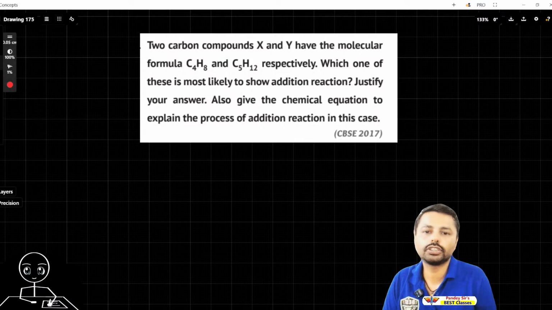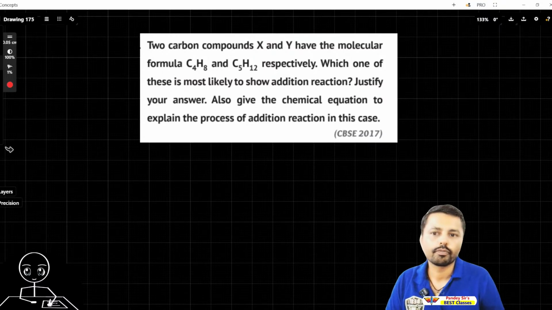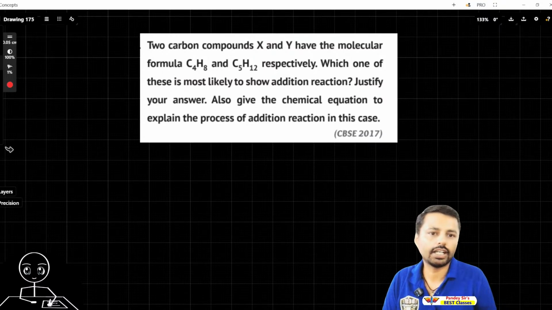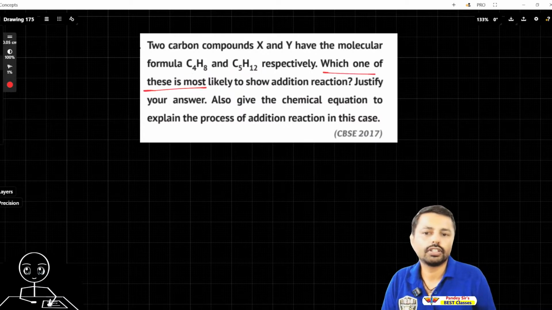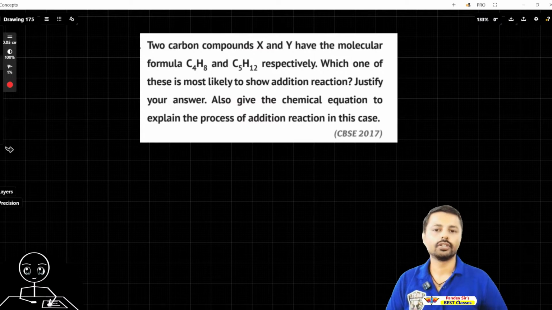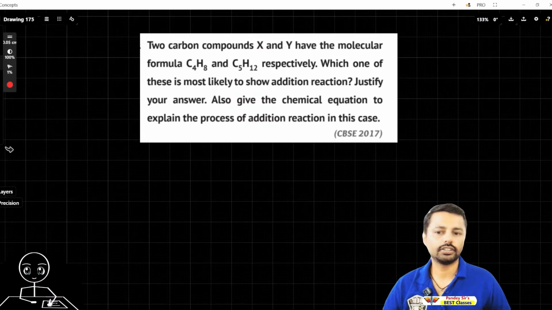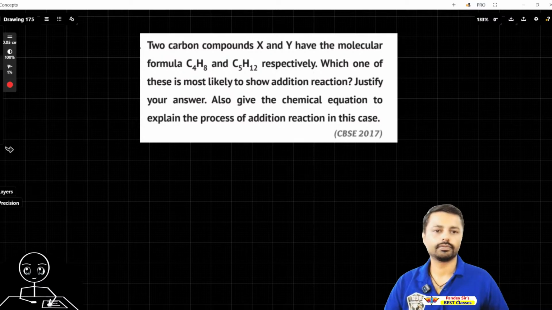Nowadays, these kinds of questions, one is X, other is Y, they are asking A and B and C like that. So try this one. Two carbon compounds X and Y have the molecular formula C4H8 and C5H12 respectively. Which one of the following is most likely to show addition reaction? And justify your answer.